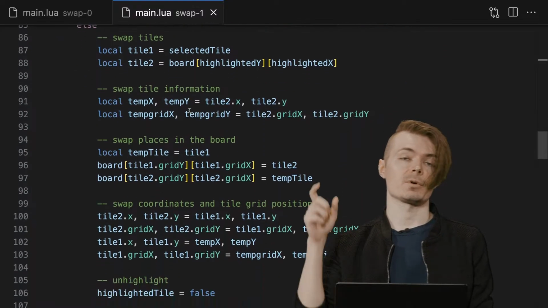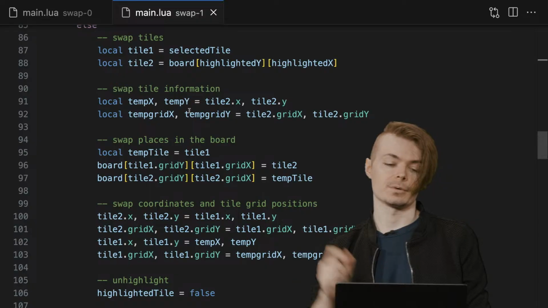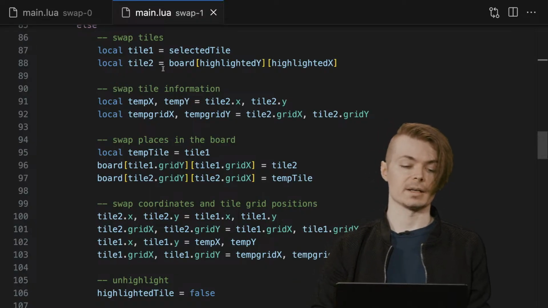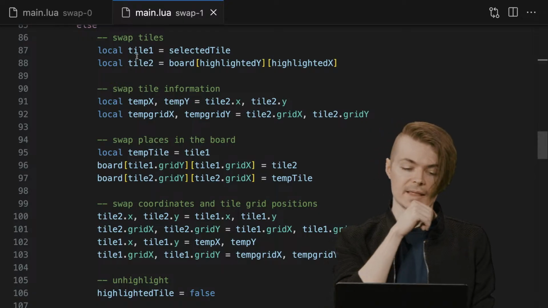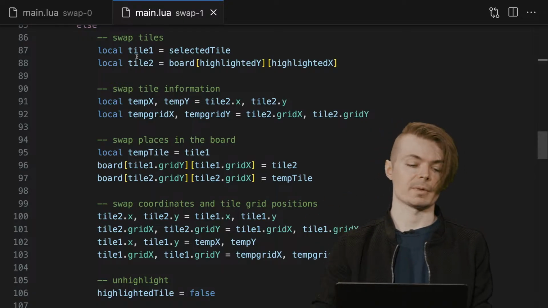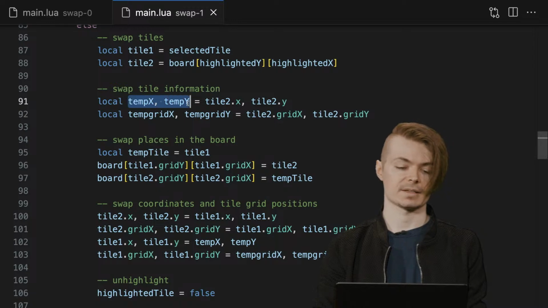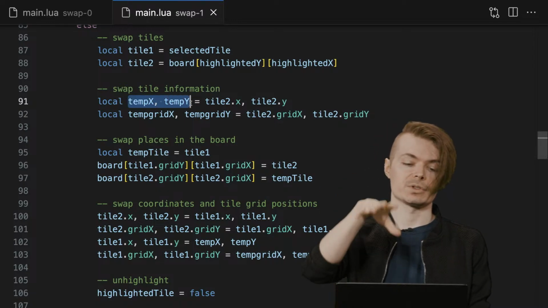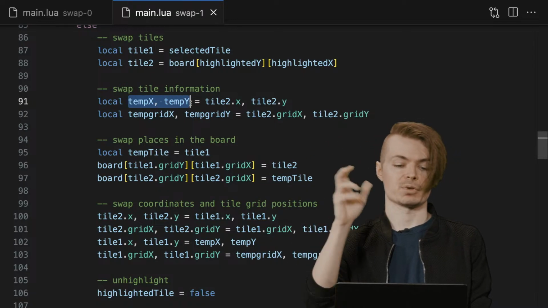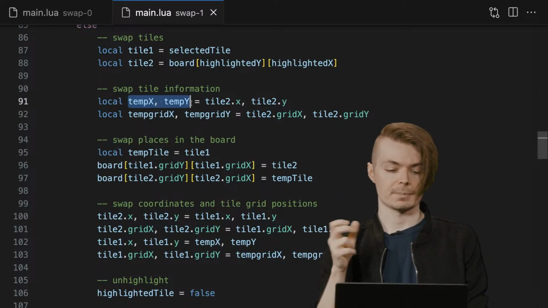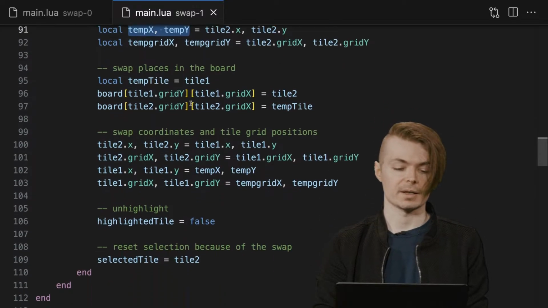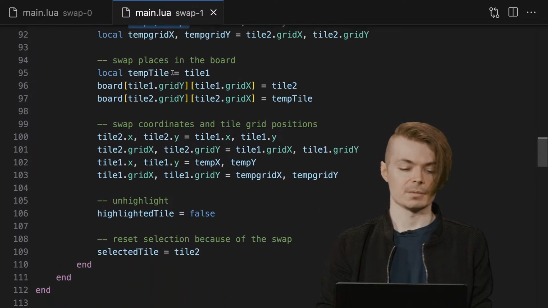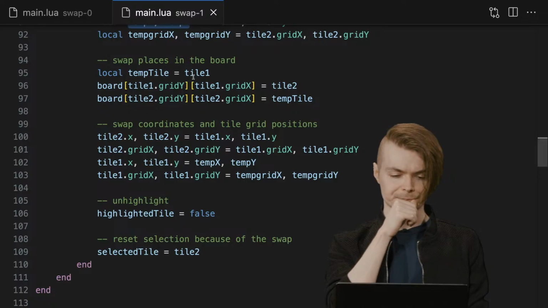So in the event that we've already got the highlighted tile, what we're going to want to do is swap them by getting a reference to both of the tiles here. And then at that point, we can essentially swap their information by getting a temp X and temp Y to be equal to tile 2. So that'll just preserve essentially its X, Y, and grid X and grid Y. We're going to save them both as sets of variables, at which point we can swap their places in the board.